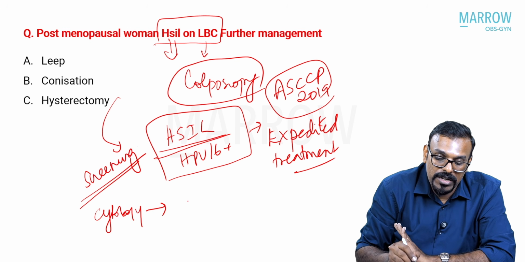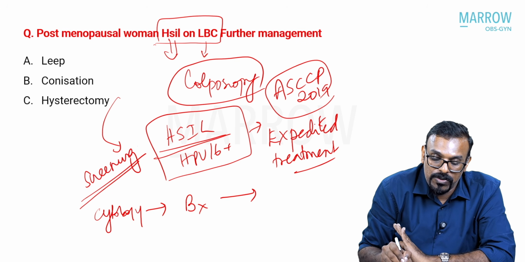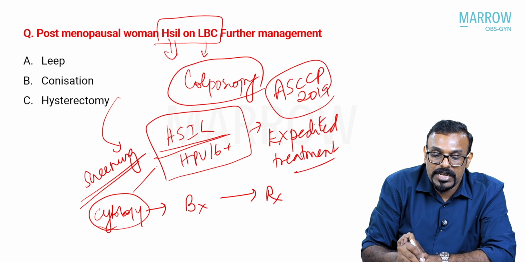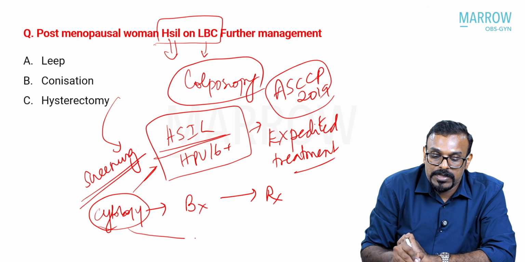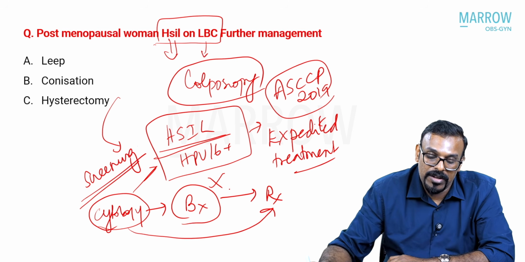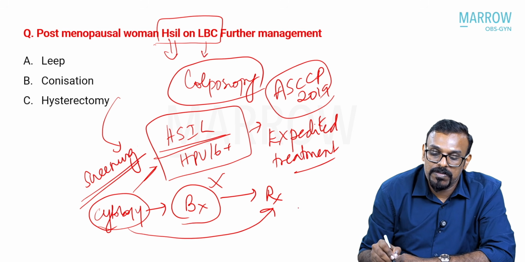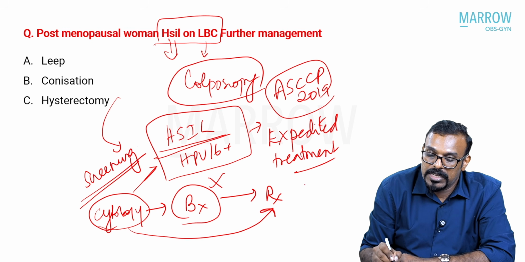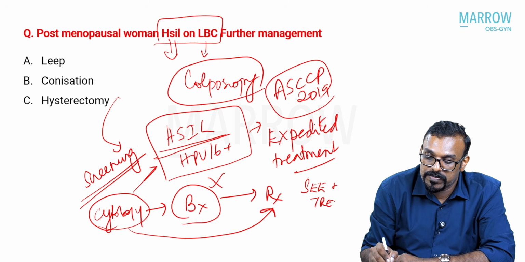You need to confirm it with a biopsy, and then take them for treatment. But when you have these kinds of high risk entities, you can expedite the treatment without the intervening biopsy. When you expedite this treatment, you can take these patients up for treatment right away. That is also called the see and treat approach.